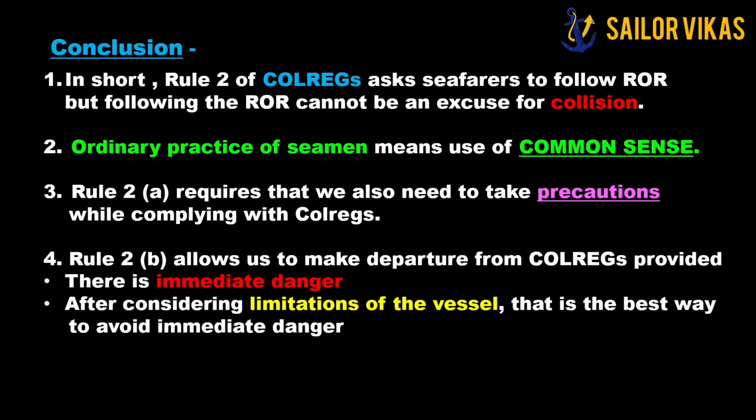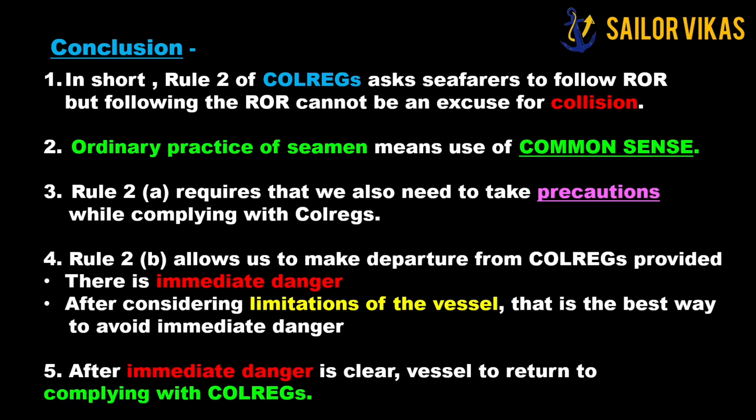So considering these two points, you are allowed to make a departure from COLREGS. And the fifth point is, after the immediate danger is clear, the vessel has to return to normal compliance with COLREGS. You have to comply with COLREGS once the immediate danger is clear.